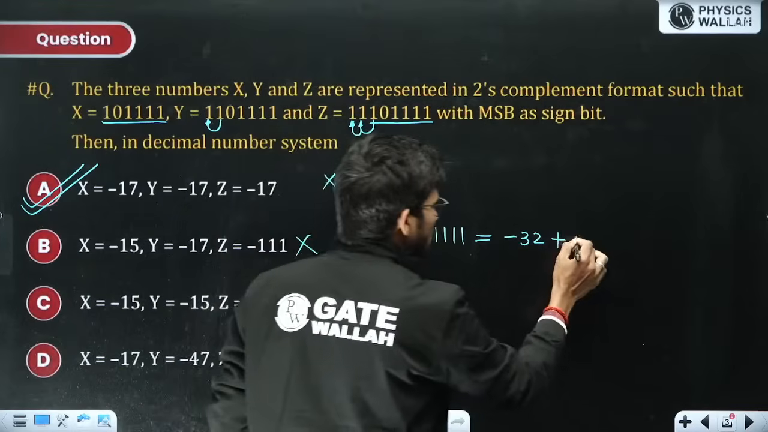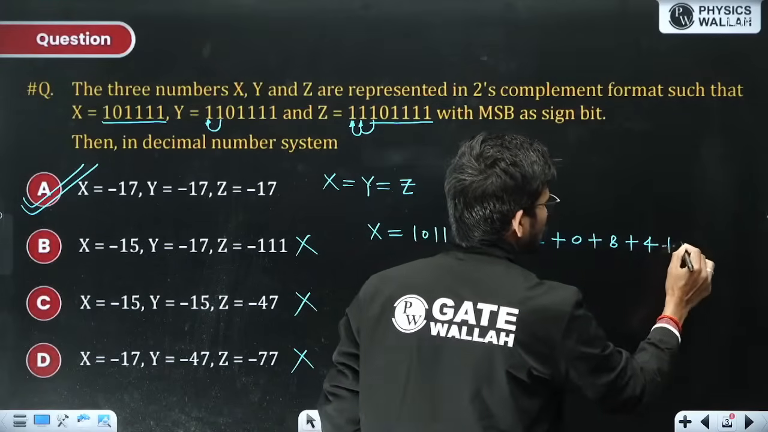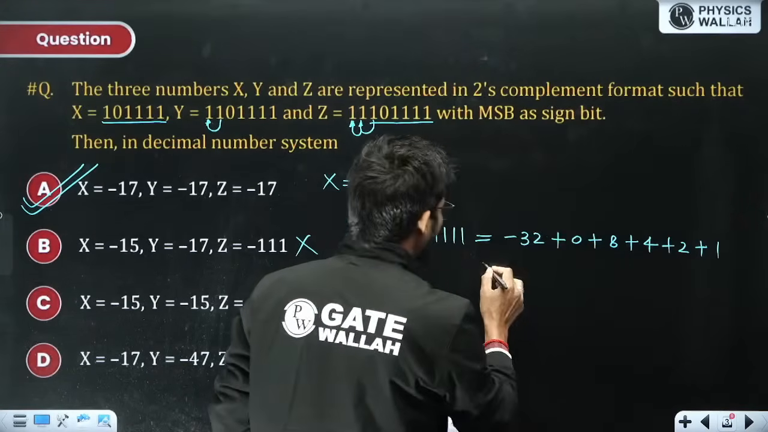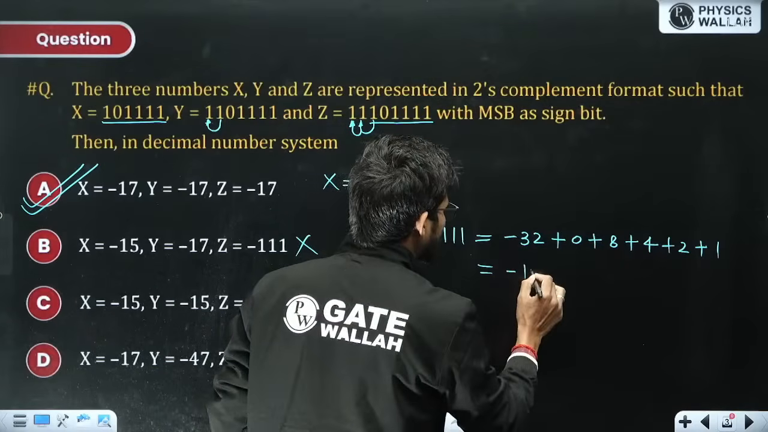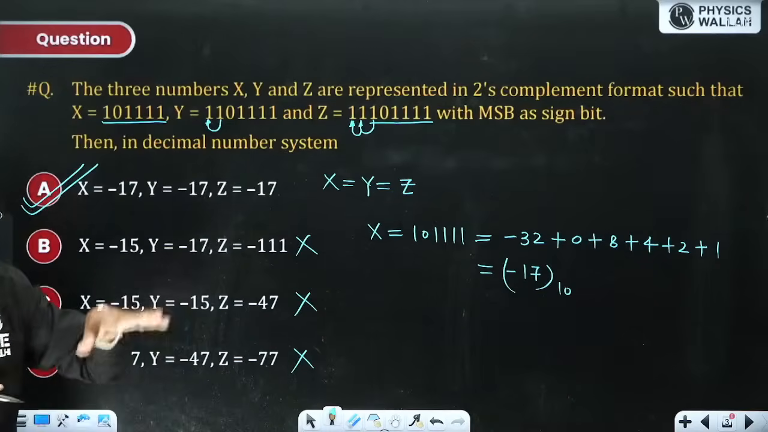16 into 0 is 0, plus 8 into 1 is 8, 4 into 1 is 4, plus 2 into 1 is 2, plus 1 into 1. So minus 32 plus 15 is minus 17. So the answer is minus 17, x, y, z all are minus 17.